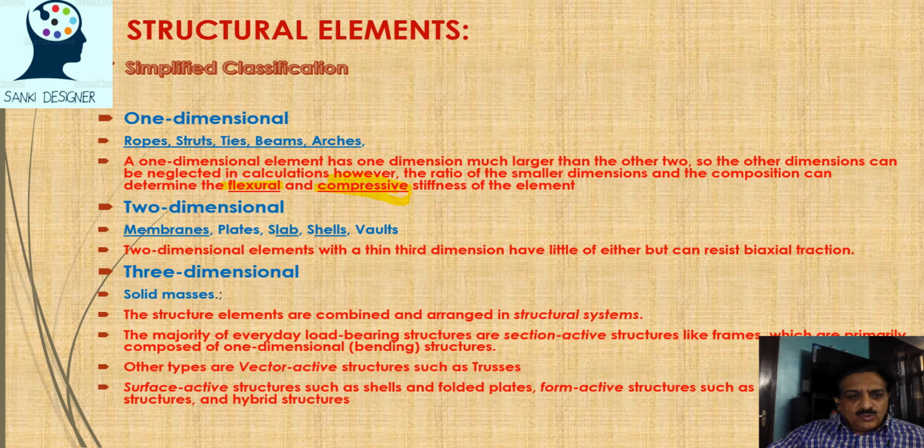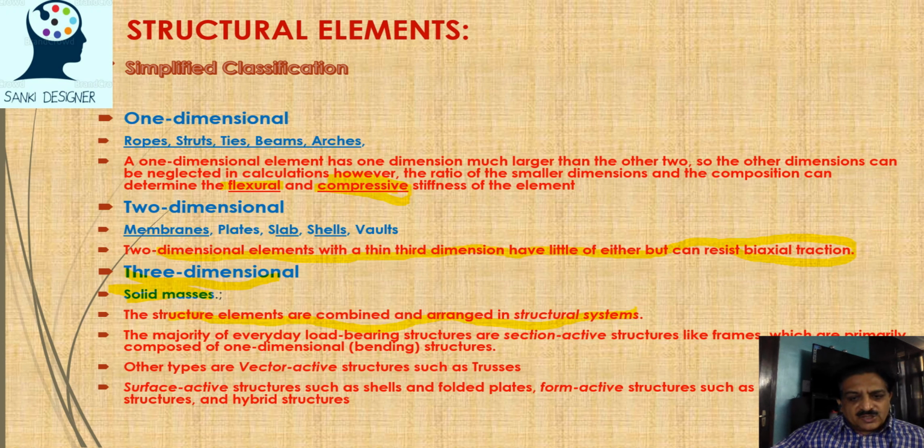You can see two-dimensional members: plates, slabs, shells, walls. These are two-dimensional elements with a thin dimension, which resist biaxial actions. In three dimensions we can have solid masses. The structural elements are combined and arranged in the structural system. All these elements are taken into the structural system in combination, and they are connected to each other with joints.